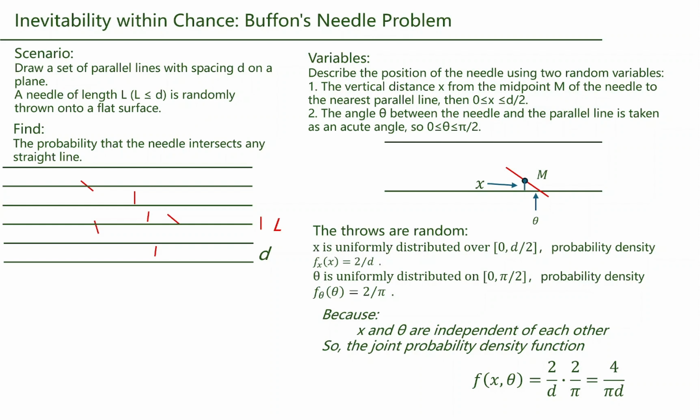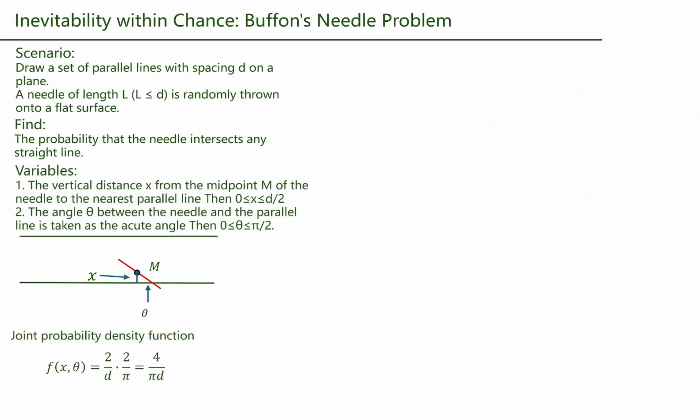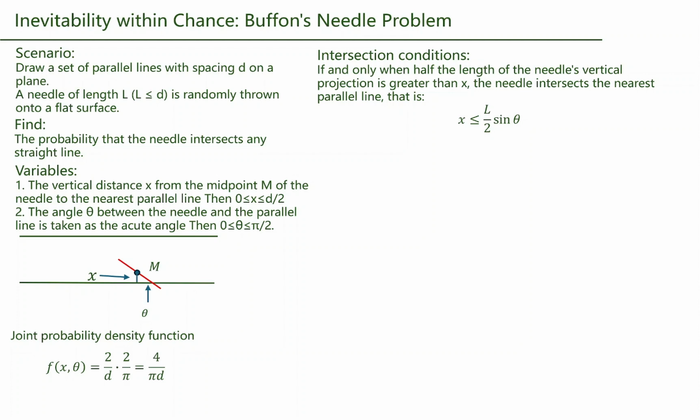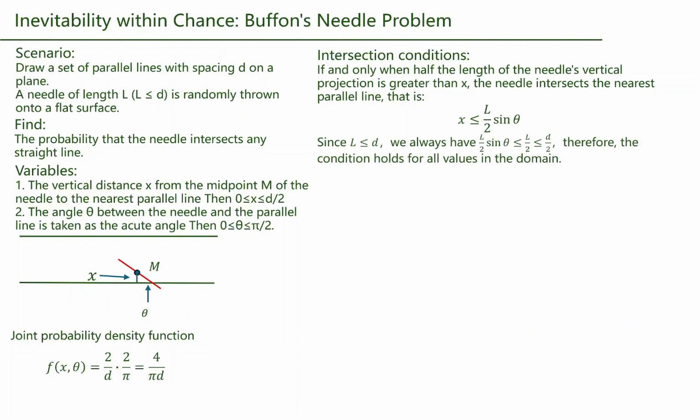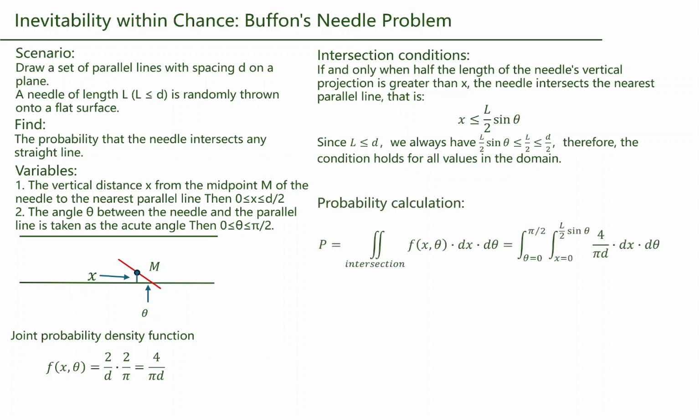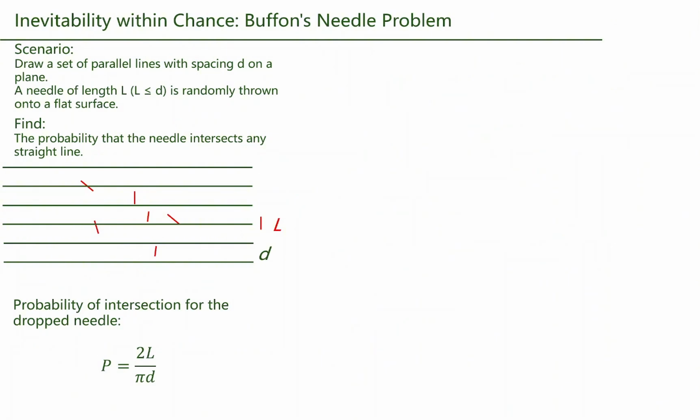Now, what is the rule for crossing a line? The needle crosses a line only if x is less than or equal to L/2 times sin theta. Since L is smaller than d, this math checks out perfectly across our entire range. We can find the overall probability by calculating the area where these conditions overlap. When we pull the constants out and do the math, the final probability is simply 2L divided by pi times d. So, let's test it out.